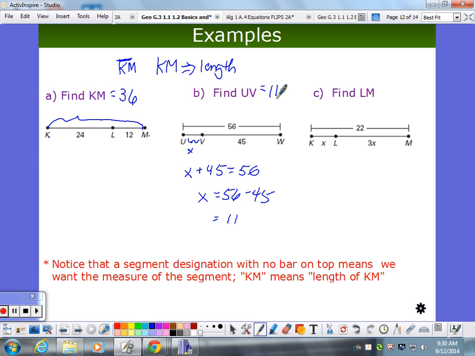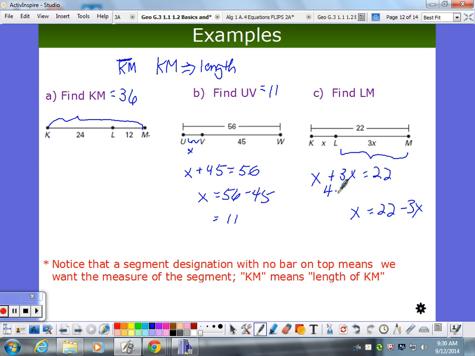Okay, find LM. So I want this one. Well, how am I going to set this thing up? Yeah, Amanda, how am I going to set this up? X equals 32 minus 3x. Okay, that's one way of saying it. The way I was thinking of it, I was thinking of, let's use the addition. What you said was correct too. You said x equals 22 minus 3x? Yep. No problem. You see it that way, write it that way. You're fine. It's equivalent. Equal 4x. So you just got rid of a step.